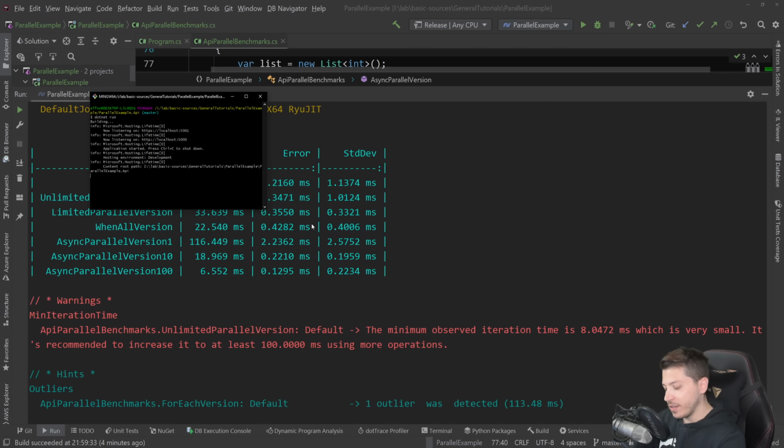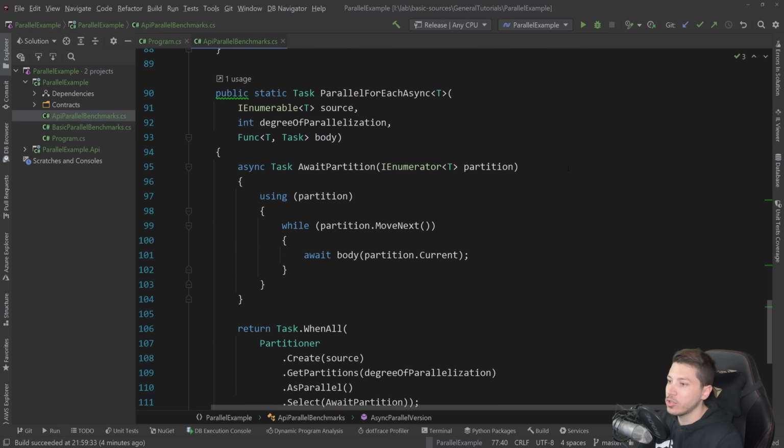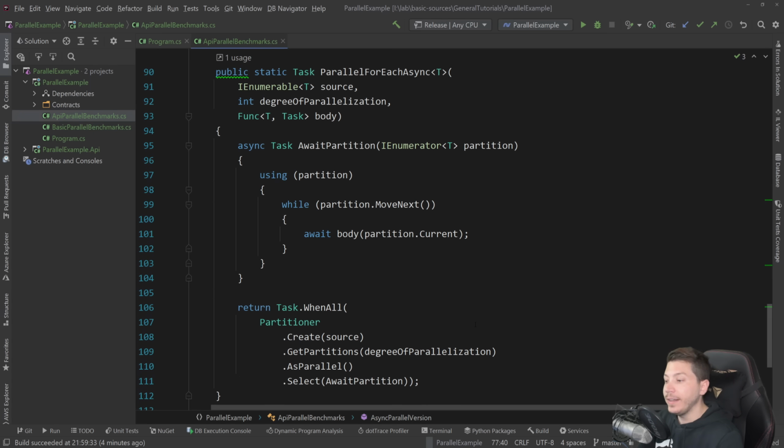So if I could move this out of process onto a beefy CPU that could actually do much more, it would perform even better. But you can see that it's by far the fastest. And again, it is mixing WhenAll, partitioning, and parallelization to give you the best of both worlds. But of course, to make full use of it, you would need a very good CPU. So that's where the CPU comes into the picture. With just Task.WhenAll, without any parallelization or true multi-threading, you wouldn't have to worry about that because, like I said, it's asynchronous. It's not necessarily parallel, and threading isn't something you should worry about when you're using async. But in this scenario, you're making use of both.